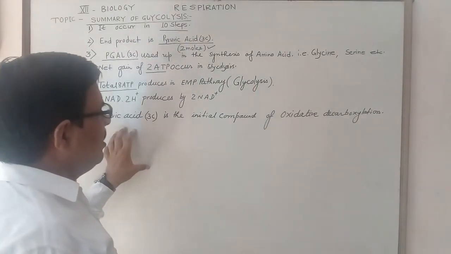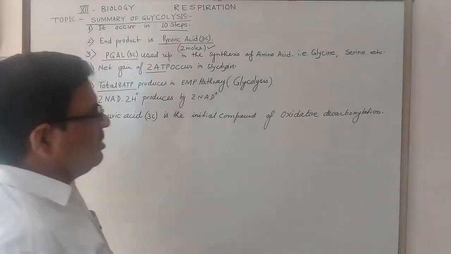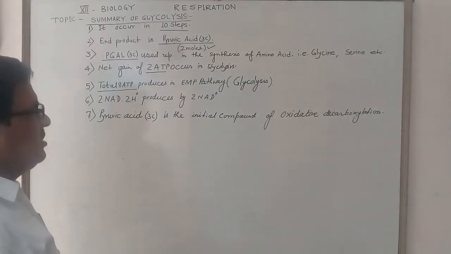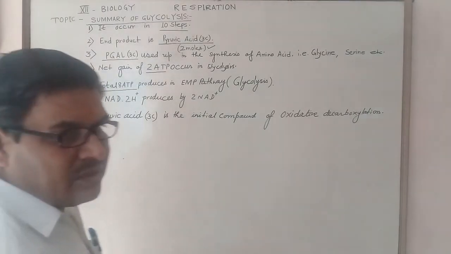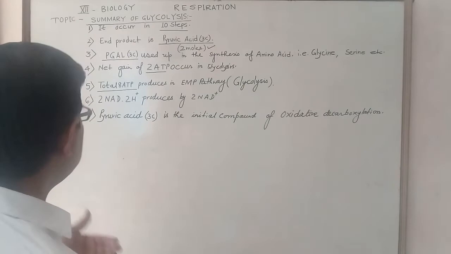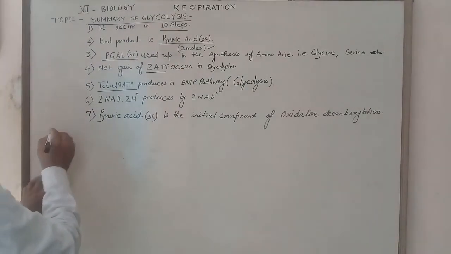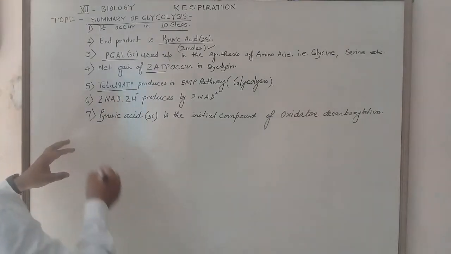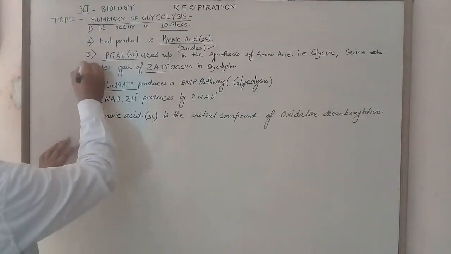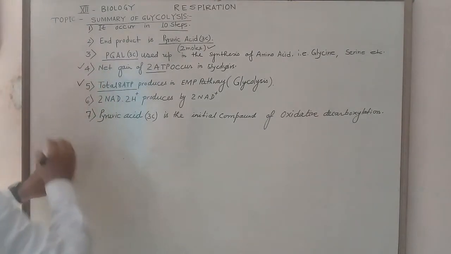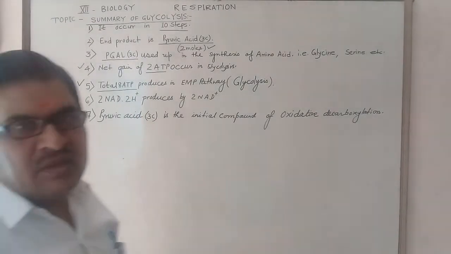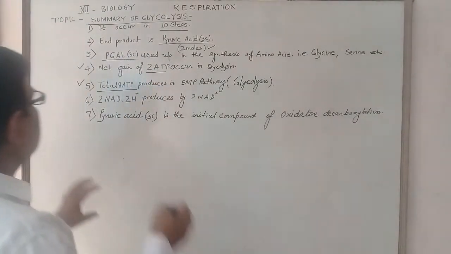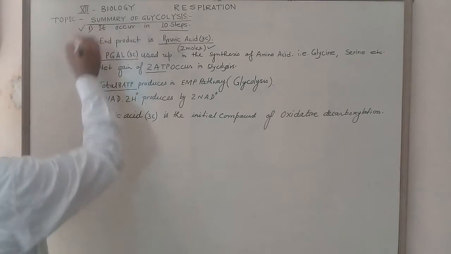Pyruvic acid is the initial compound of oxidative decarboxylation. But there is a question: what is the fate of glycolysis? This is the summary: net gain of 2 ATP, total gain of 8 ATP, and it occurs in 10 steps.